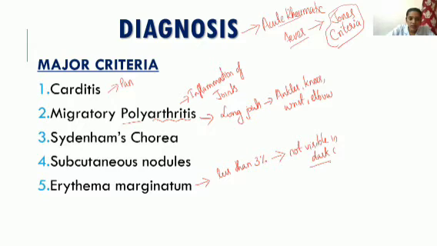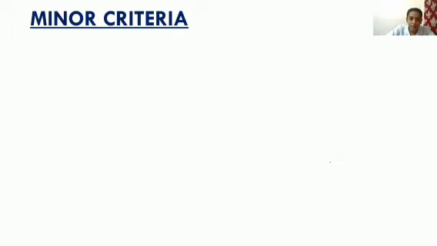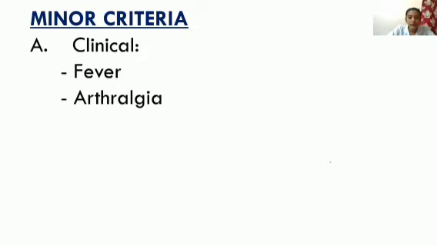So these are the major criteria. First one is carditis, then migratory polyarthritis, Sydenham's chorea, subcutaneous nodules, erythema marginatum. Next is minor criteria. In this, first one is clinical. Under clinical, fever. Fever will be there for the patient. Obviously, it's an infection, so that fever will occur. Then arthralgia. Arthralgia means pain in joints.